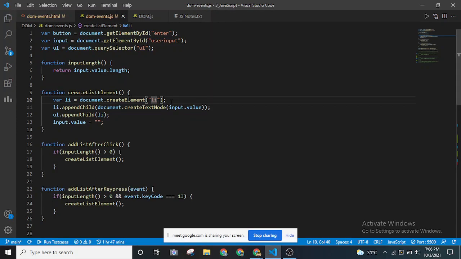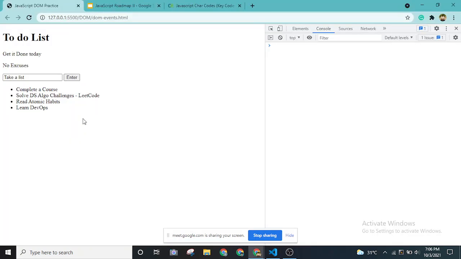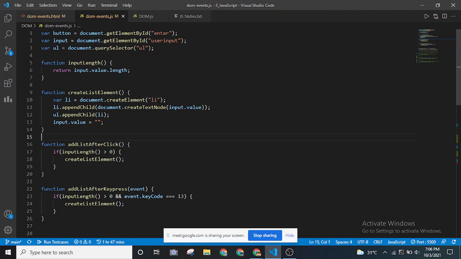So I'm creating a list element using this line, and I'm storing it in the li variable. Now I'm going to add the input value, whatever we type inside this input, inside this list element using appendChild.